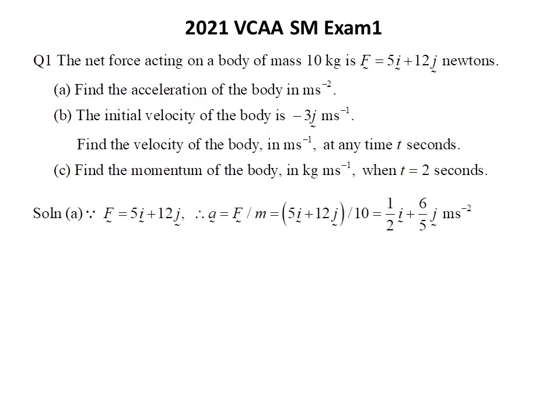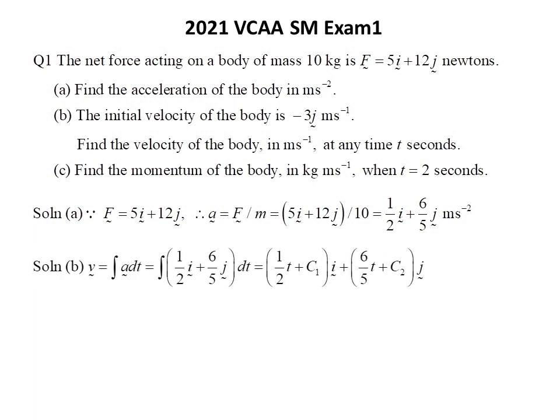Now, let's start to deal with part A. Since the net force F equals 5i plus 12j, according to Newton's second law, we have acceleration equals F over m, which equals (5i plus 12j) over 10, which equals 1 over 2 i plus 6 over 5 j meters per second squared.